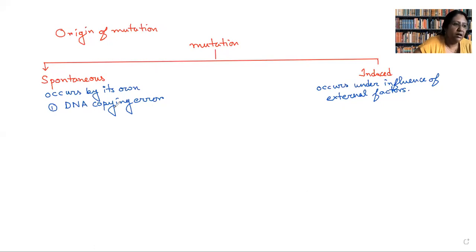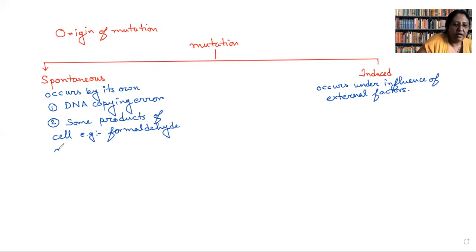Okay. Apart from that, some products of the cell, for example, in some cells, as a byproduct, there is formation of formaldehyde.